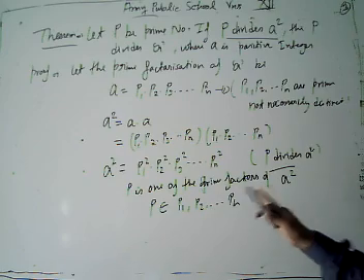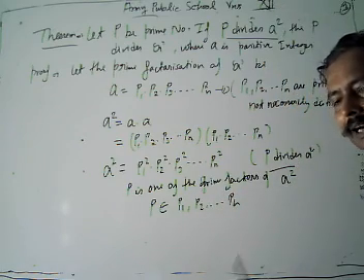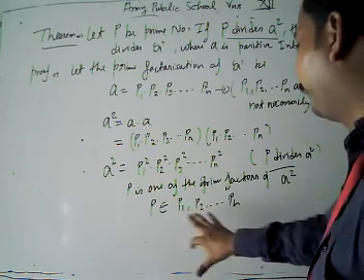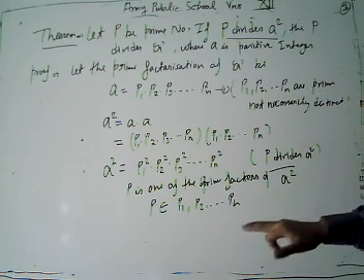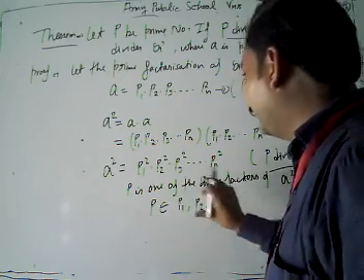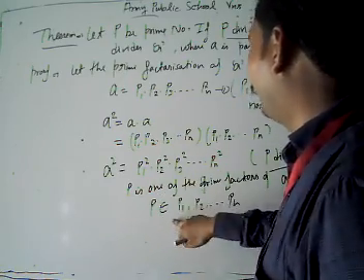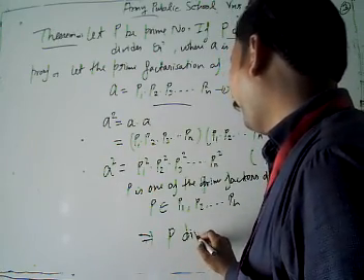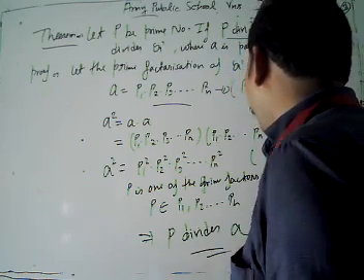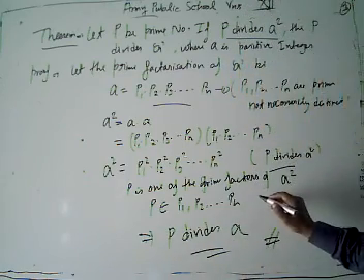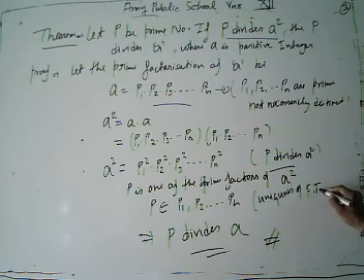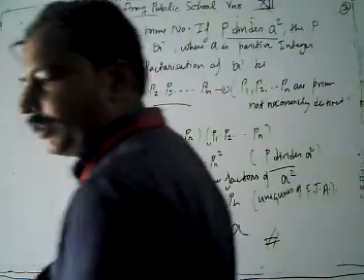But the fundamental theorem of arithmetic guarantees uniqueness. What do we get here? P is one of P1, P2, P3. Then it means if P divides A square, P is one of the P1, P2, Pn, and obviously P divides A. Here we can mention the uniqueness of the fundamental theorem of arithmetic.